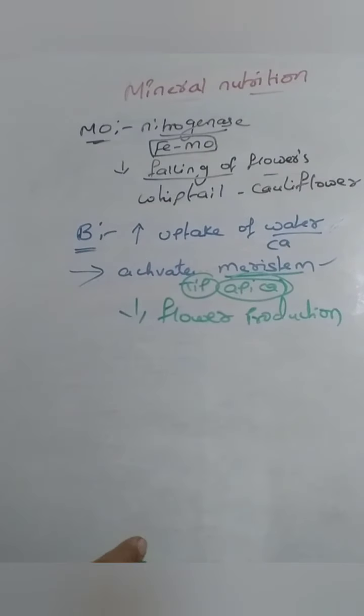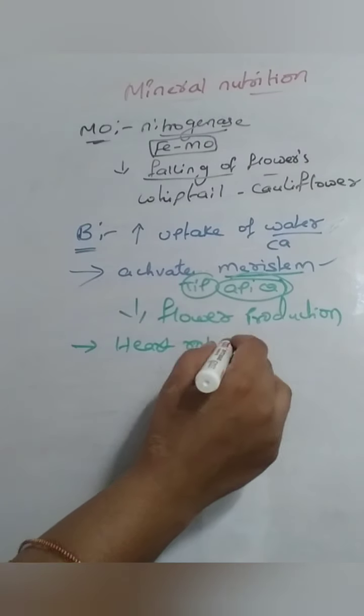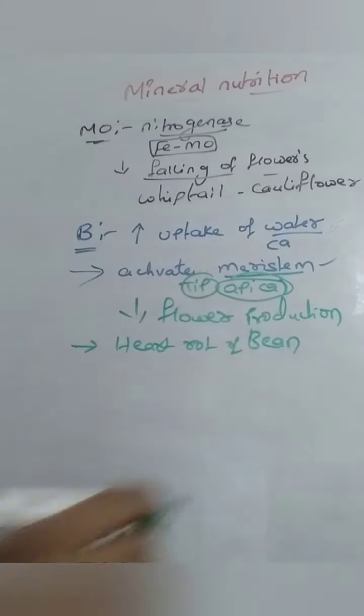The deficiency disease it causes is heart rot of bean. Heart rot of bean is a disease caused if boron becomes deficient. Next, coming to copper.